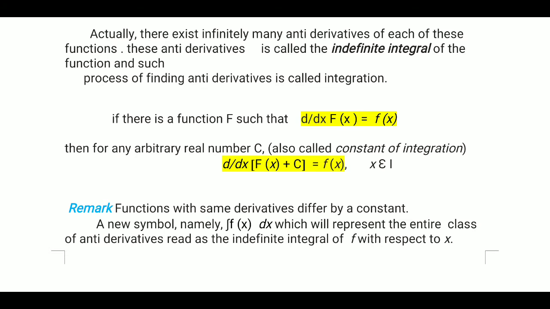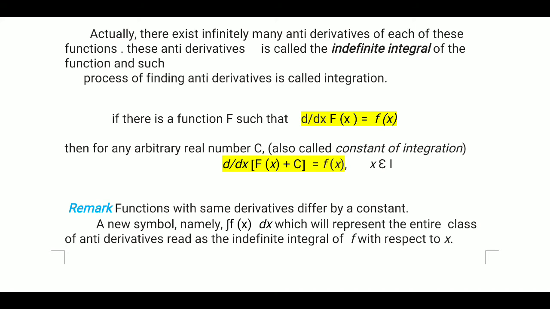If there exists a function capital F such that d upon dx of capital Fx is small fx, then for any arbitrary real number c, we can write d upon dx of capital Fx plus c is again small fx. Functions with the same derivative differ by a constant.